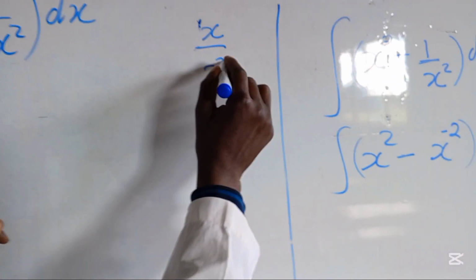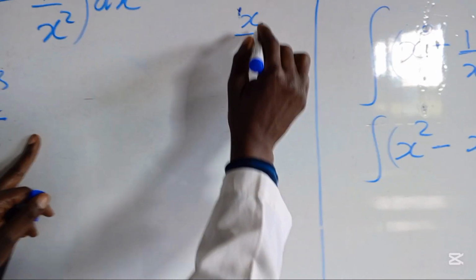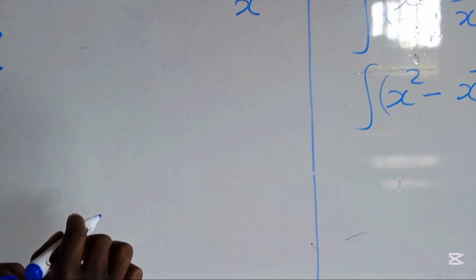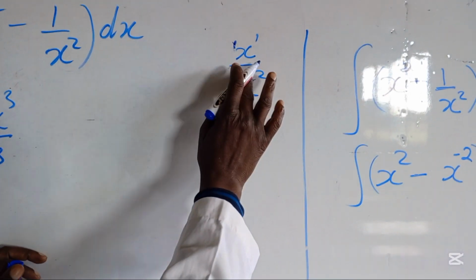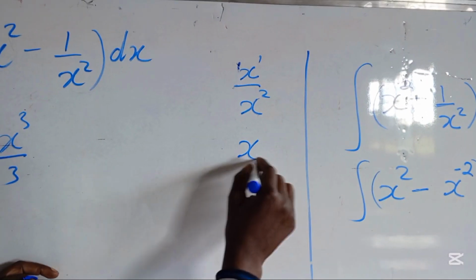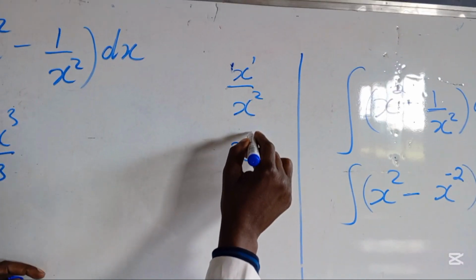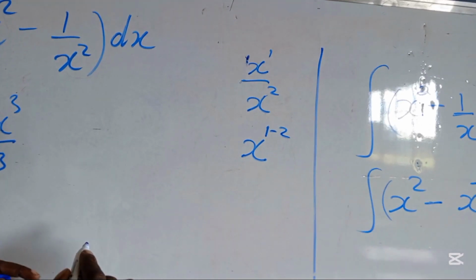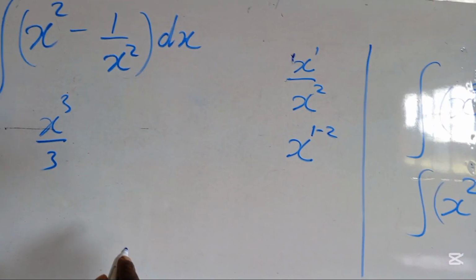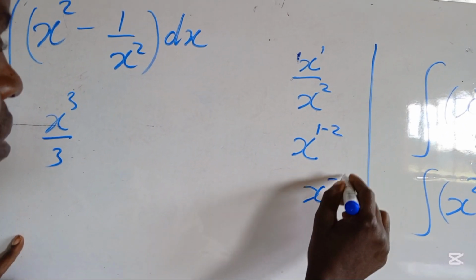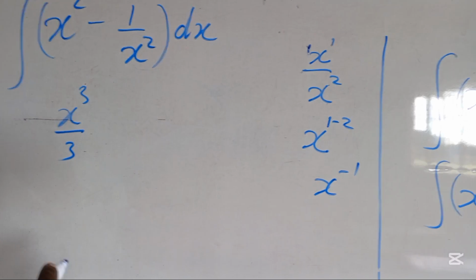Under indices, the power on top subtract the power at the bottom. So I'll get the common base, and then I'll subtract the powers like this. So automatically I'll have a negative. I'll have the answer like x to the power negative 1. That's what it means.